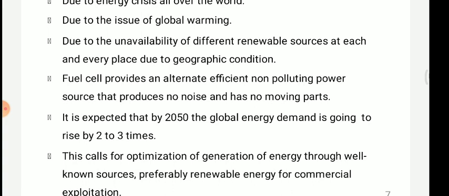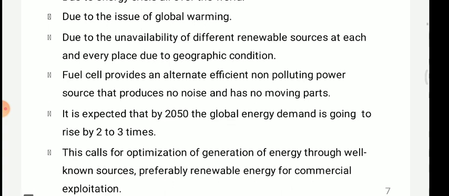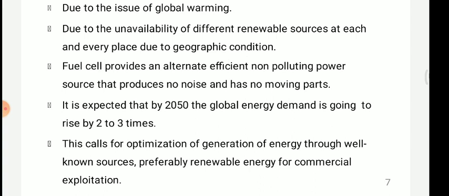One more main thing is that it does not create any noise. Also they do not require a large space for installation, as we see in solar systems. Solar energy requires a large space for installation. Even the installation cost is very high. The main capital cost is also high.